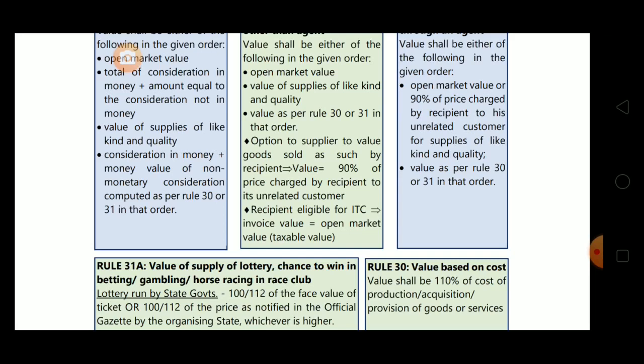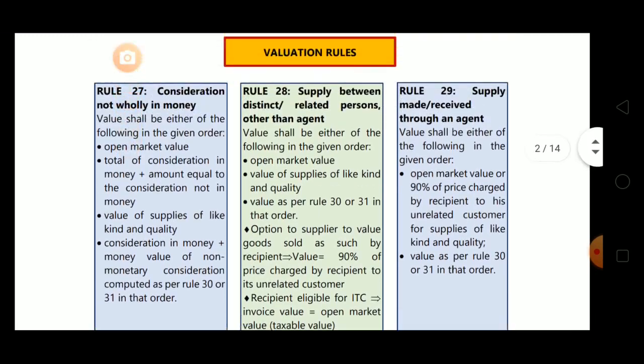Again I'm revising rule 27: open market value, then total of consideration in money plus non-monetary consideration, then third one is value of supply of like kind and quality, then rule 30 or 31. We have to apply in sequence: rule 30, and if we can't apply rule 30, then we move towards rule 31. Straight away we can't move towards rule 31. Rule 30 or 31 I'm counting as one option only. So altogether four options are there in rule 27.